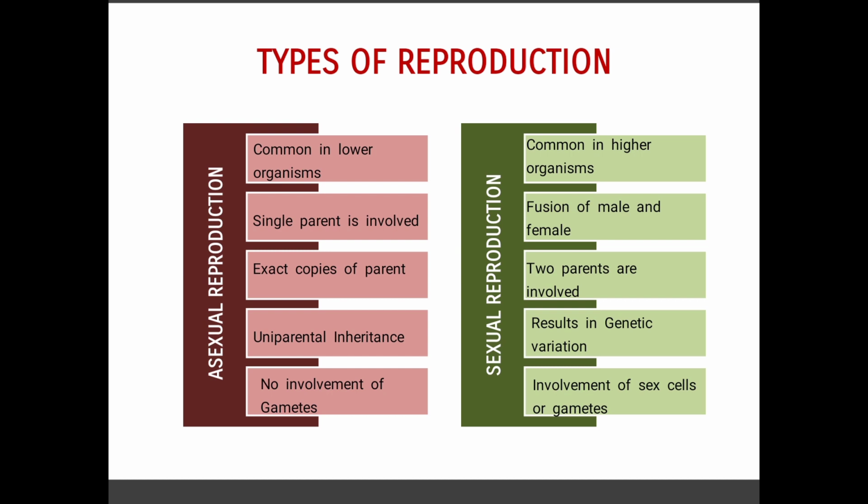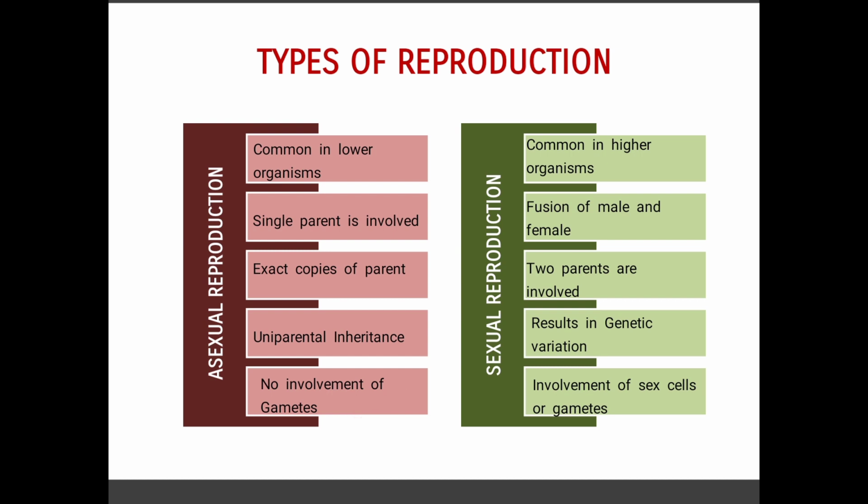So we will tell the term as uniparental inheritance. Uni means single parent, right? Whatever is present in that single parent only, it's going to get incorporated into the progeny. So that is what we will tell as uniparental inheritance, and no involvement of gametes. So you know what is gametes? Gametes are sex cells. Ultimately only in sexual reproduction you are going to have the sex cells involvement. So here there is no need of any gametes. There is no involvement of gametes in the asexual method.